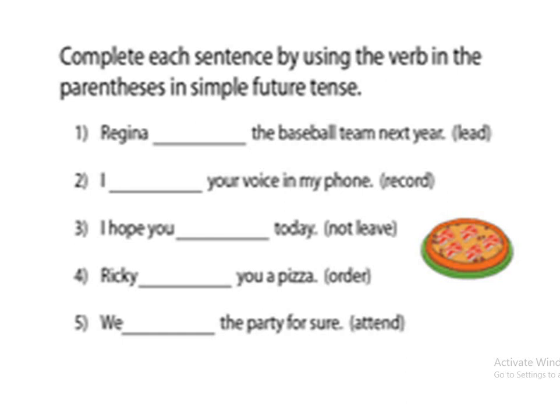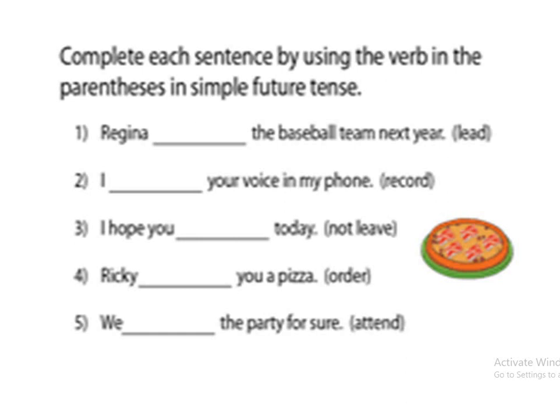Second sentence: I dash your voice in my phone. The hint given is record. So I is again the subject, and along with the subject we use will, or we can use shall also. With I we use shall. I shall record your voice in my phone.